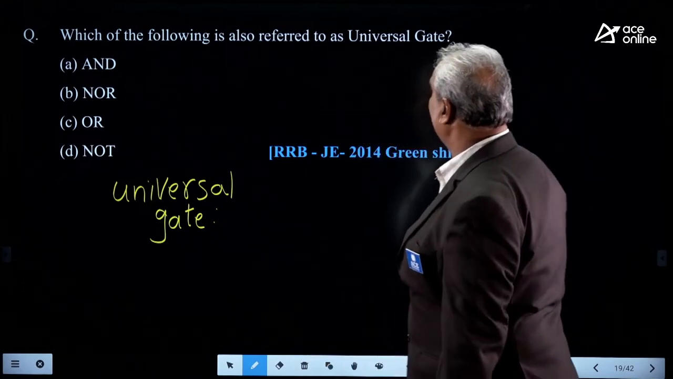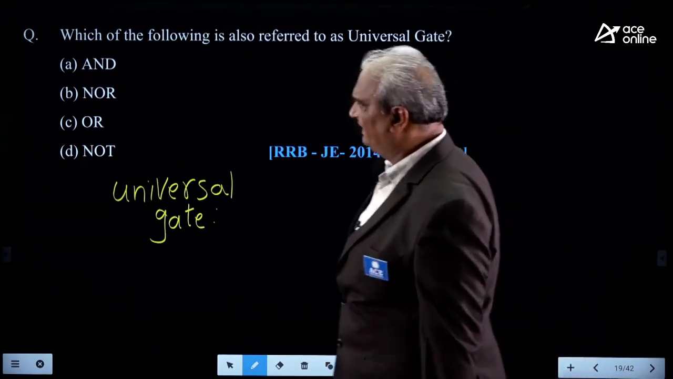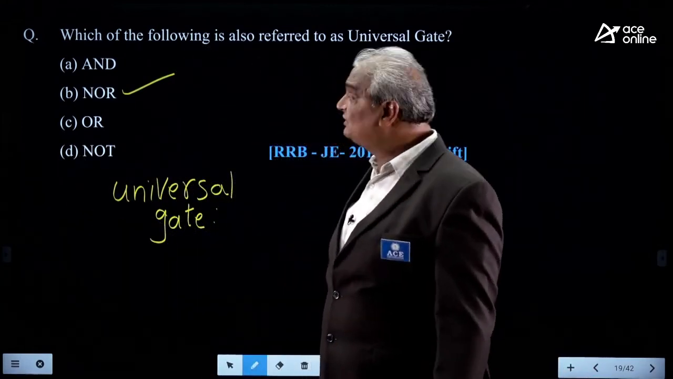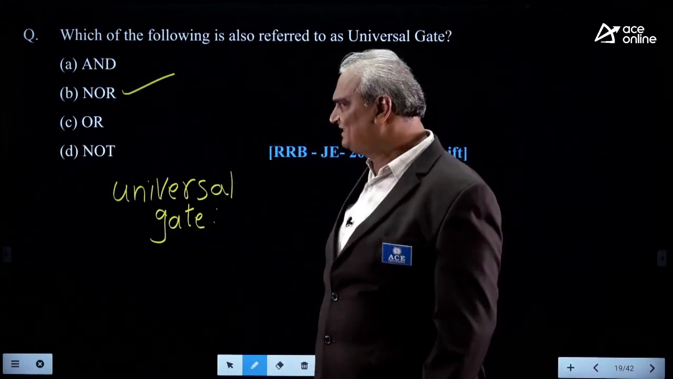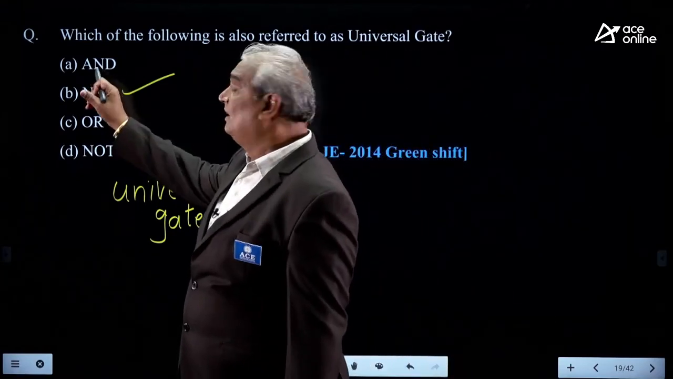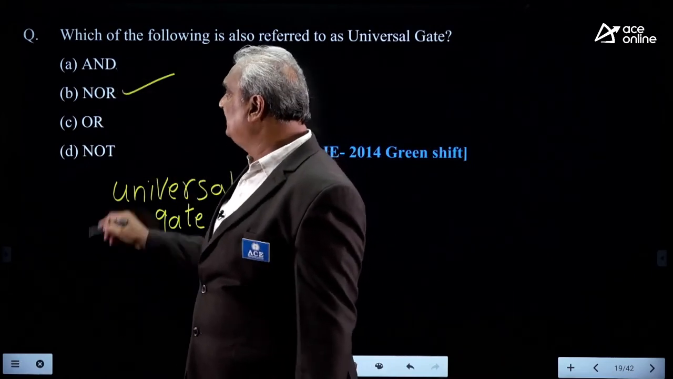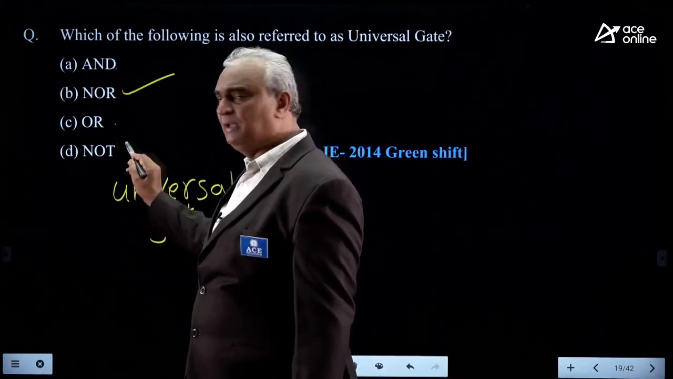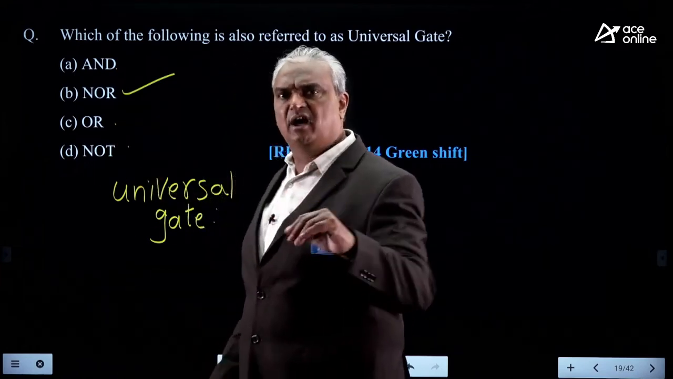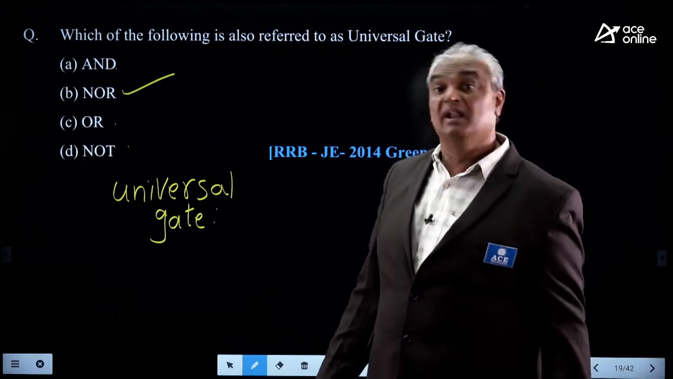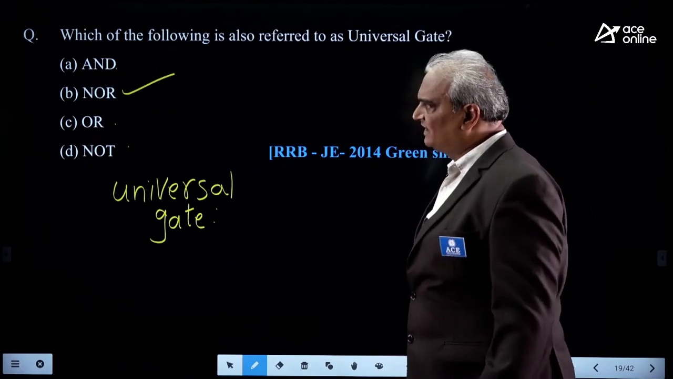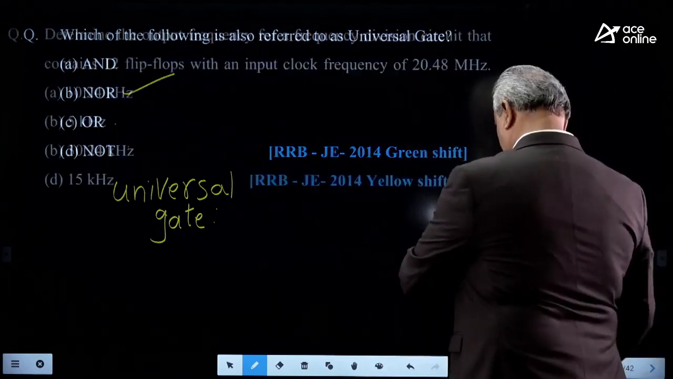Here, which of the following is also referred to as a universal gate? Only the NOR gate is given. The NAND gate is not given. If the NAND gate were also given, both would be universal gates. It is not possible to implement all the gates with the help of AND, or with OR, or with NOT. Any gate can be implemented with NOR gates. Only NOR gates are sufficient to implement any gate. Like that, only NAND gates are also sufficient. So the correct answer is NOR. Next.